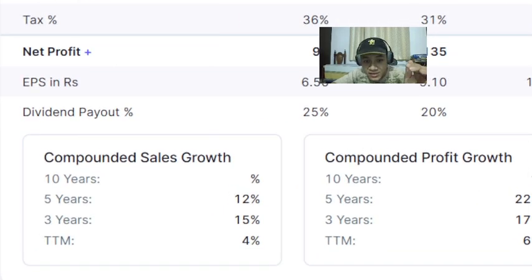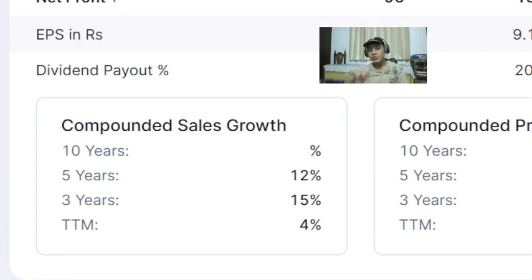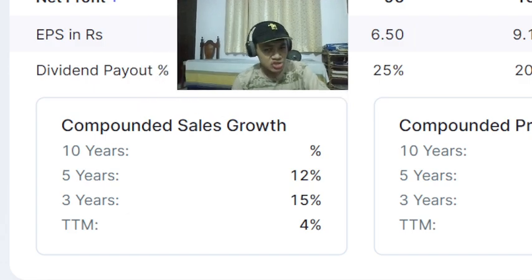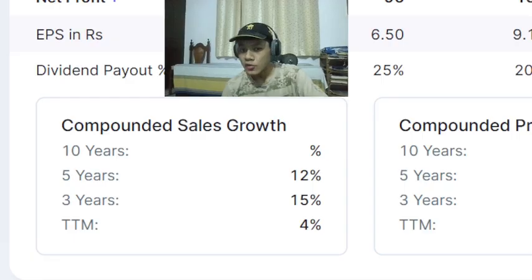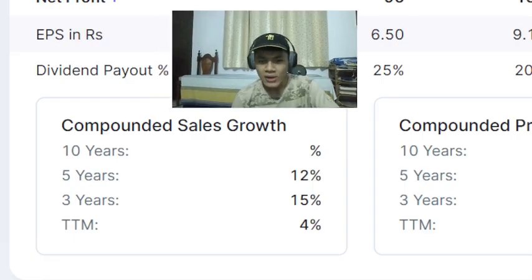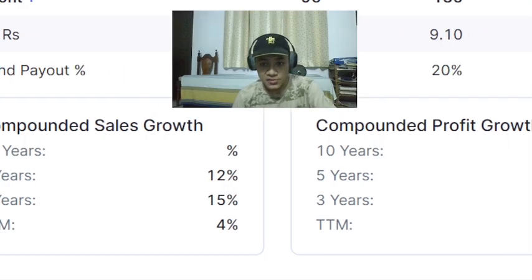Over the last 5 years, the sales growth has been 12%, 3 years, 15%, and in the last 12 months, there has been a drastic slowdown to 4%. This has been due to some conditions that maybe we will cover, maybe not in this segment, but in some other segment, we can cover why the sales growth has been pretty low for this year.